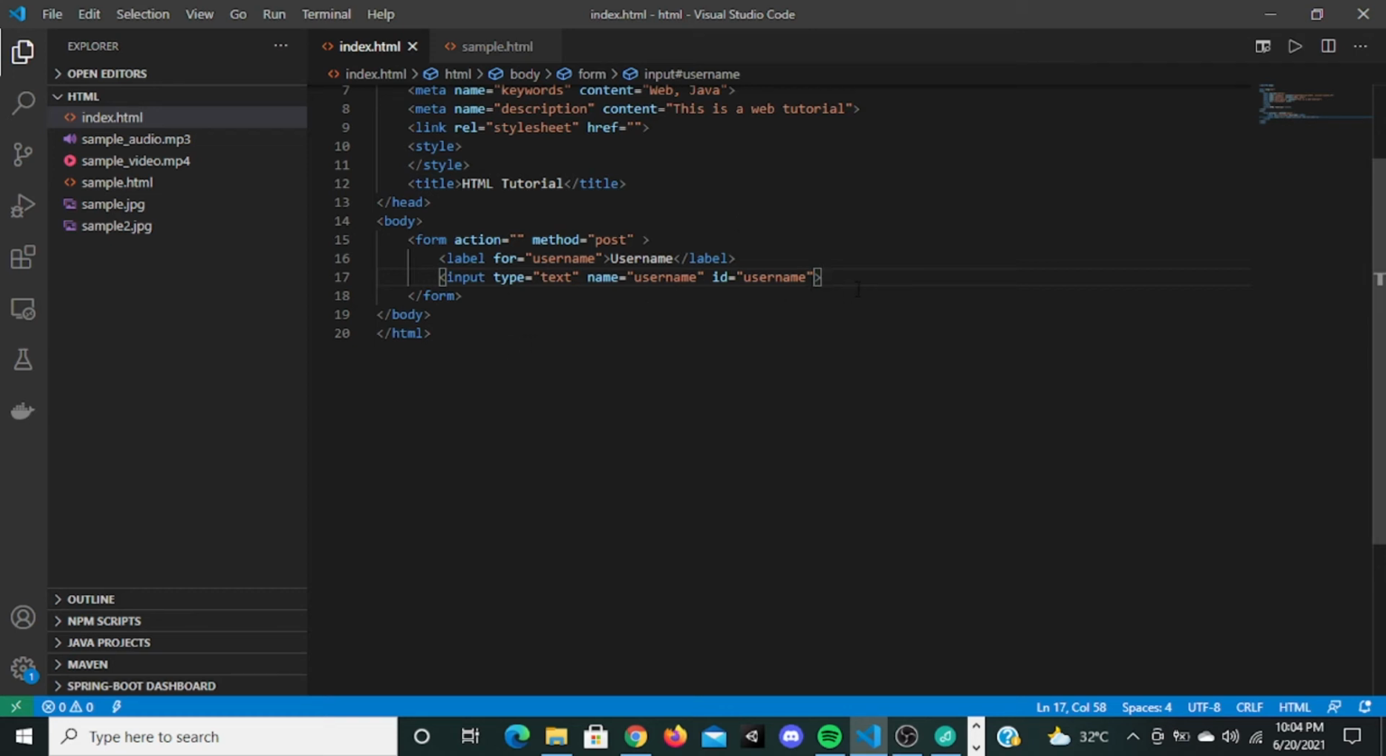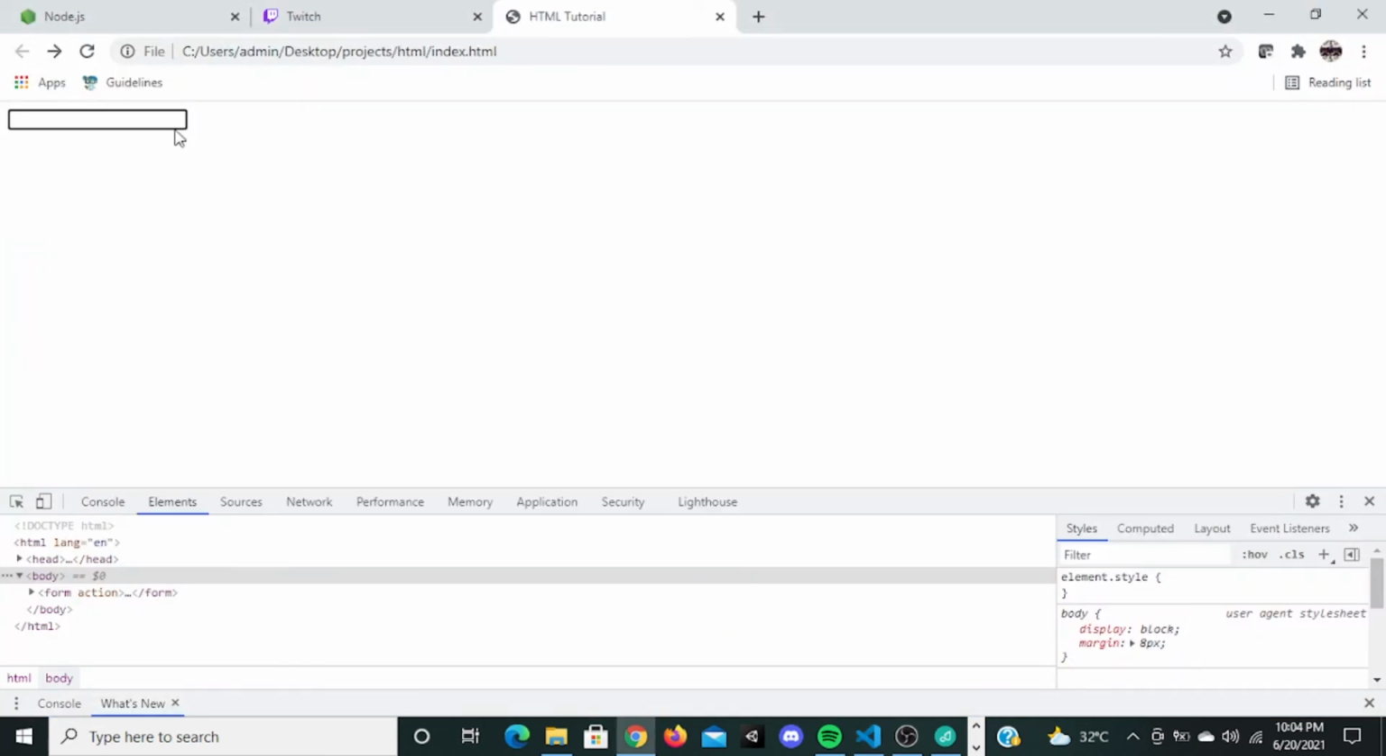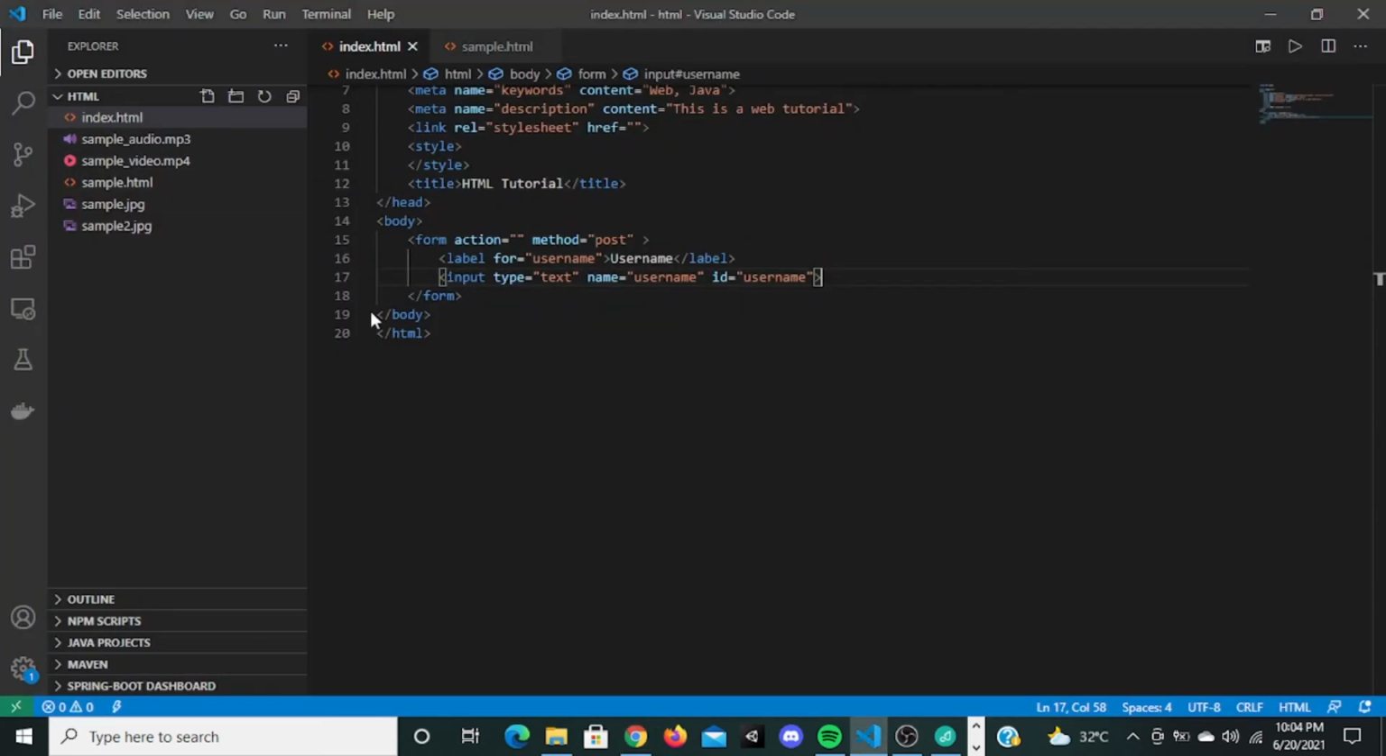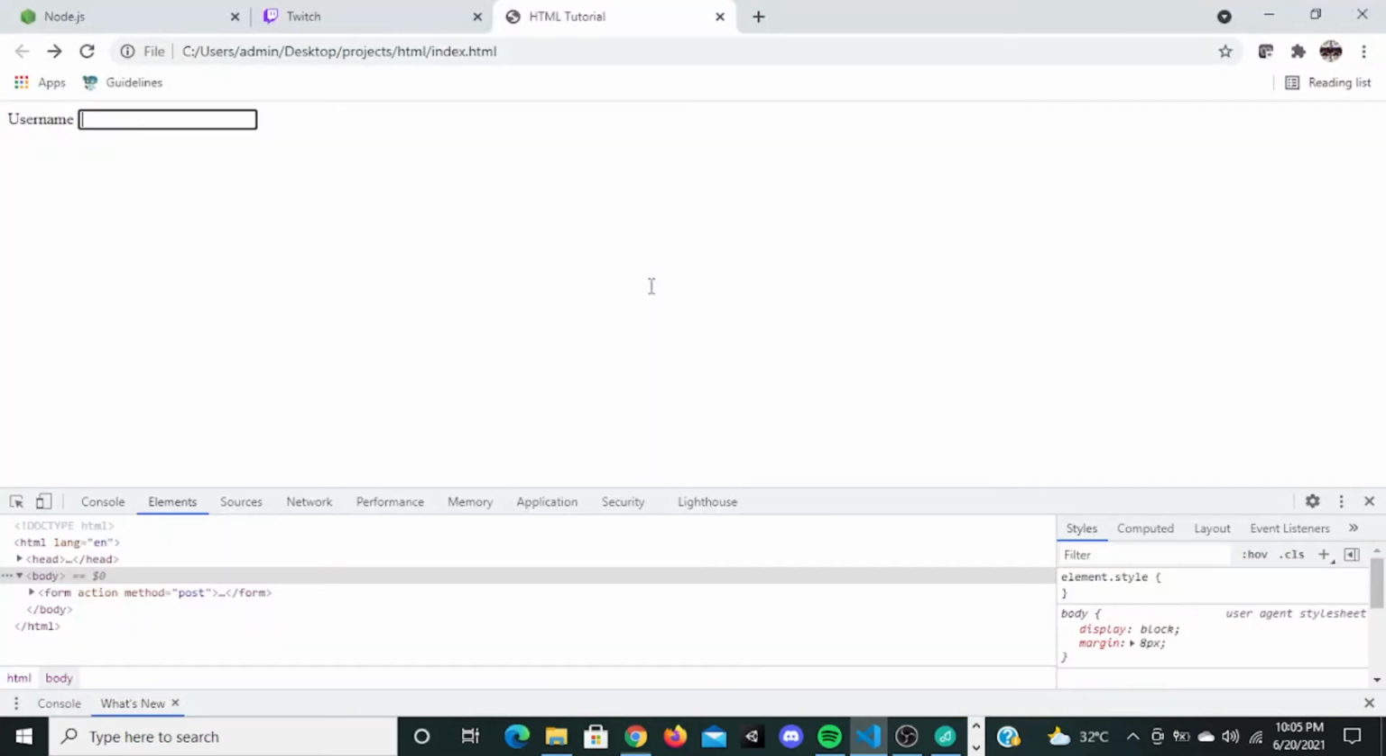So yeah, now when you save this, go here, refresh it, you can see username is printed right here. Okay, so this is the label for this input. Now this is text input. Okay, so you can type text here.